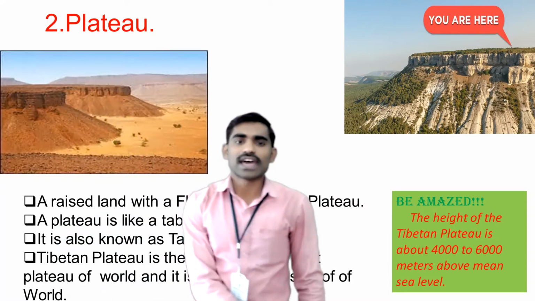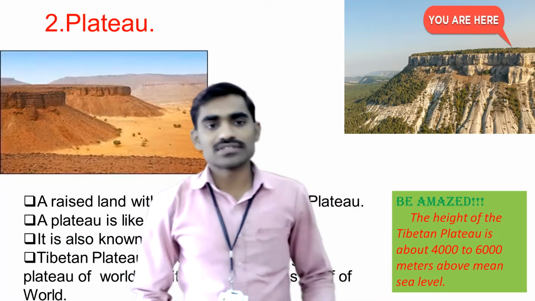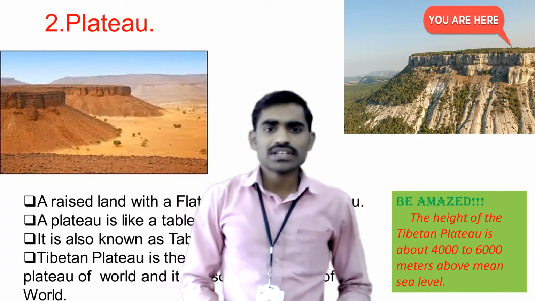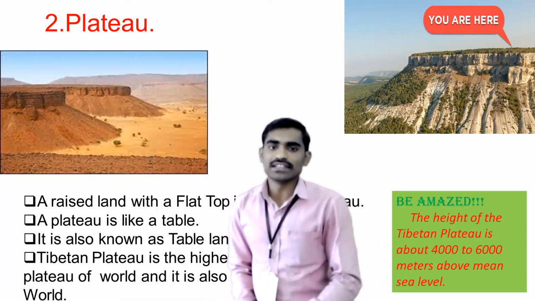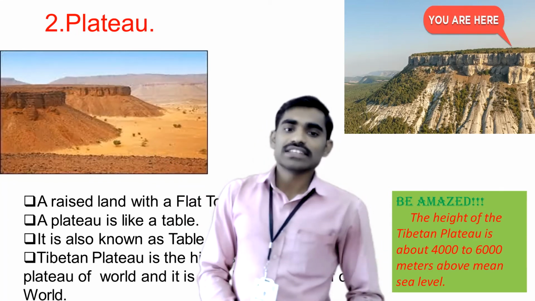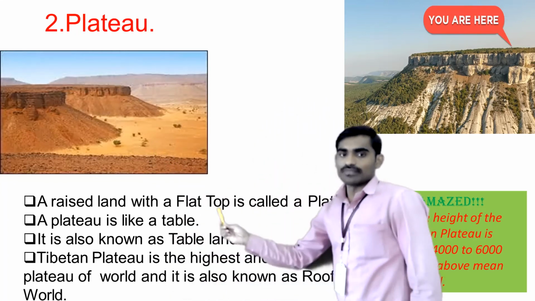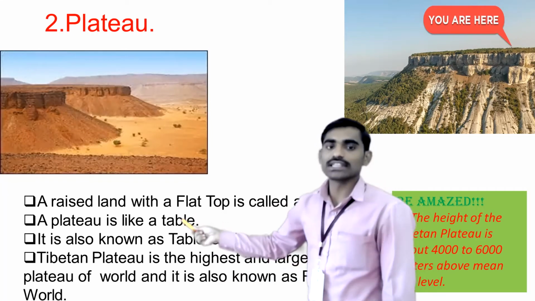The same type of land may be seen in the mountains and also hills, but there is a difference between plateau, mountains and hills. What is that difference? It is the flat top. These two words are very important while learning the plateaus.